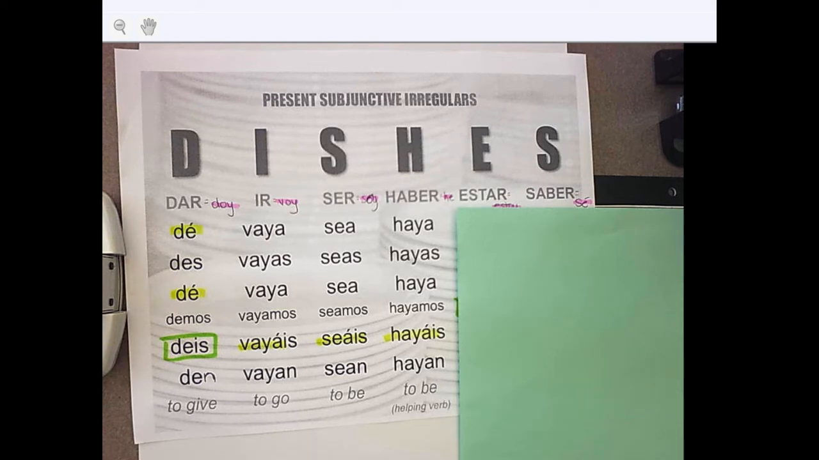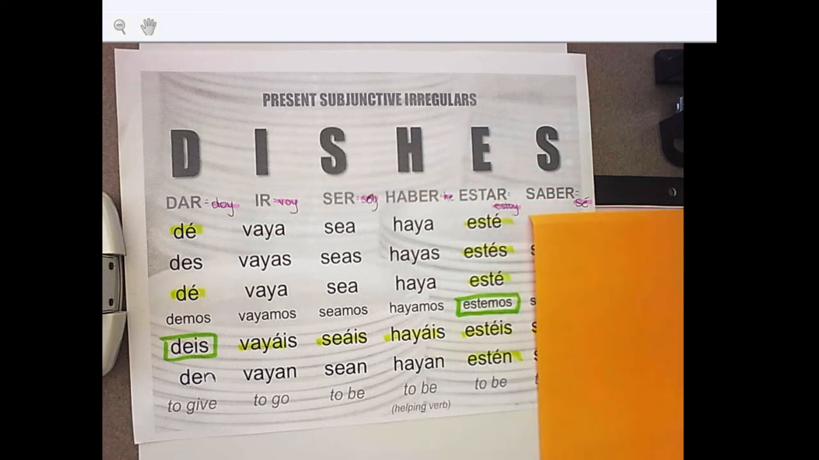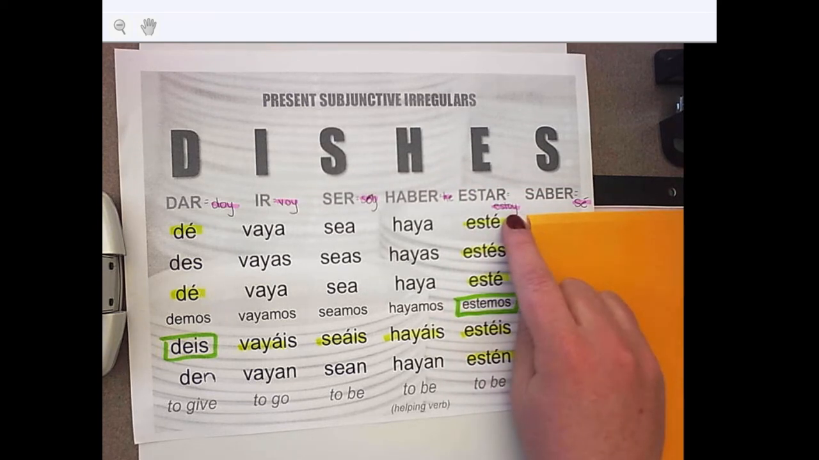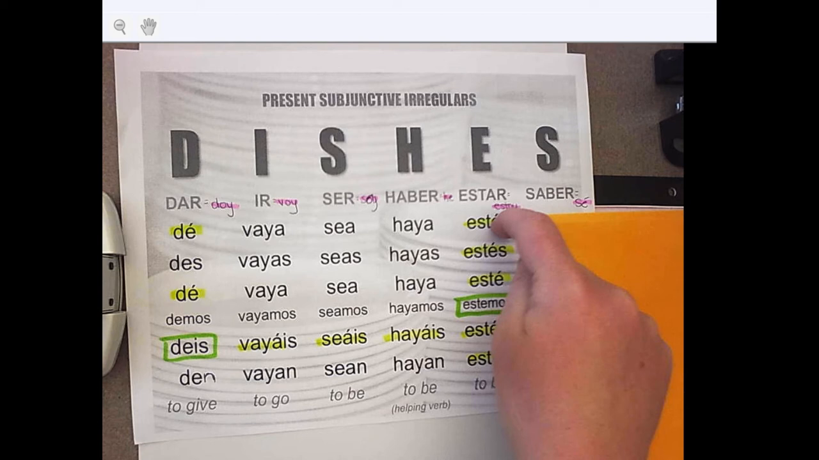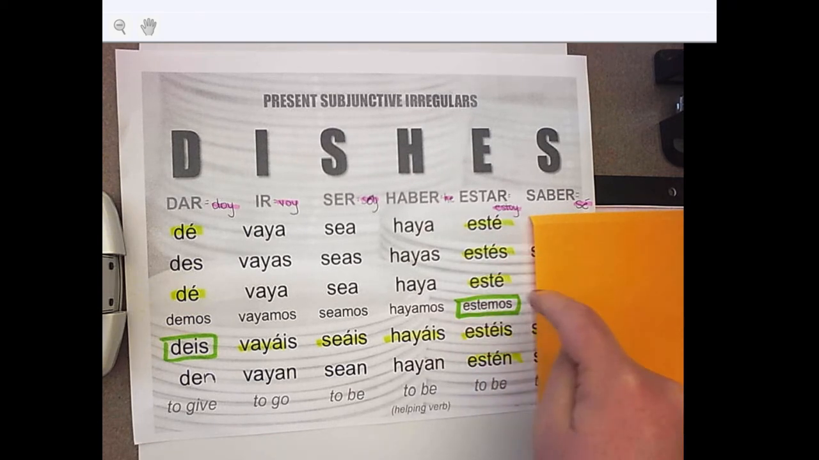Estar is another one that has a bunch of different accent marks that are really important that you remember because it does change the meaning, because we can't drop the o because of the estoy conjugation for the yo in the regular present tense. It becomes esté, estés, esté, estemos, estéis, estén. Once again, I highlighted where all the accents are, and I drew a box around the one that you would expect to have it, just because obviously every other form does, but it doesn't.